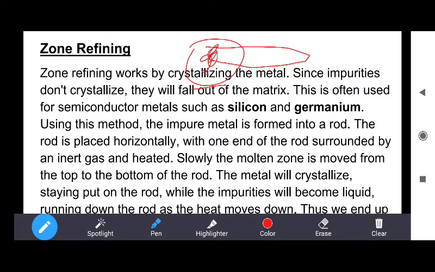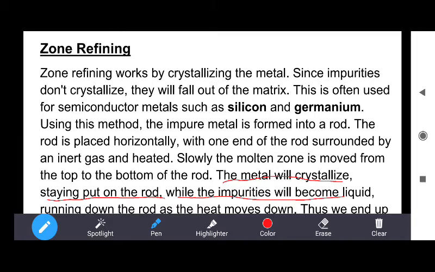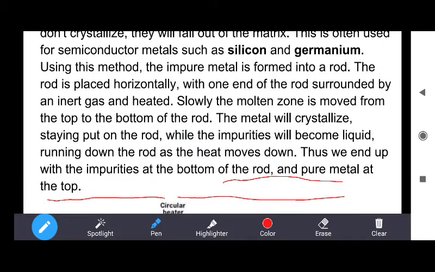When you heat this rod from one side, the metal will crystallize and stay put on the rod, while the impurities will become liquid and run down the rod as the heat moves down. This method is based on the fact that impurities are more soluble in liquid metal in comparison to solid.